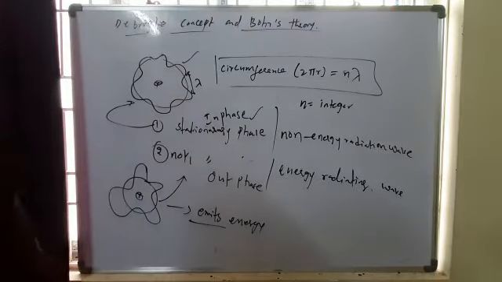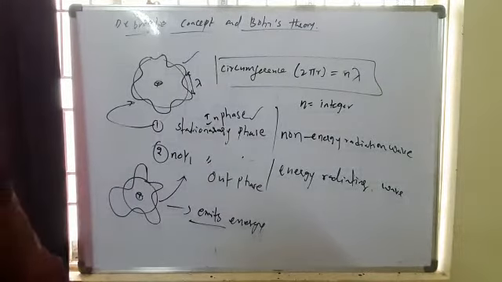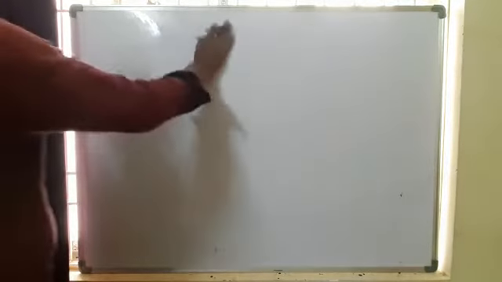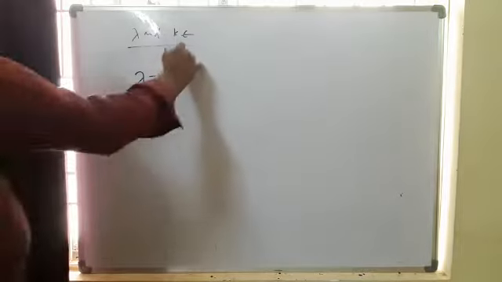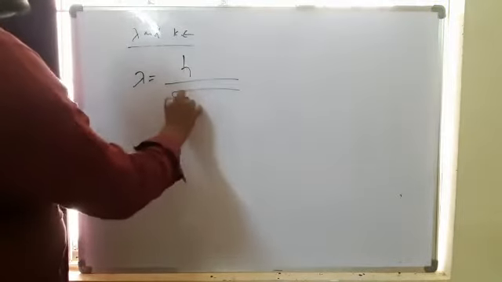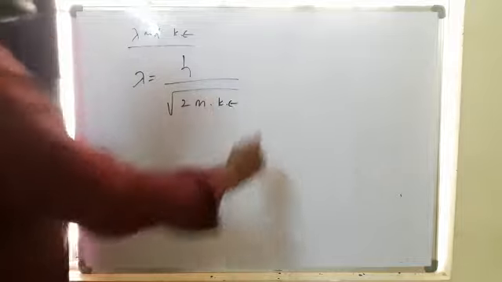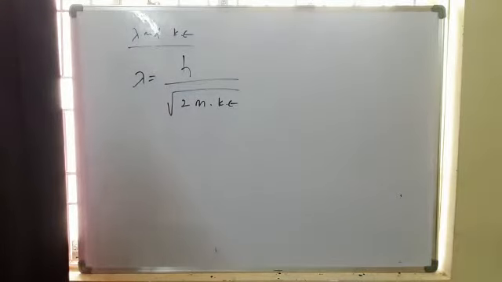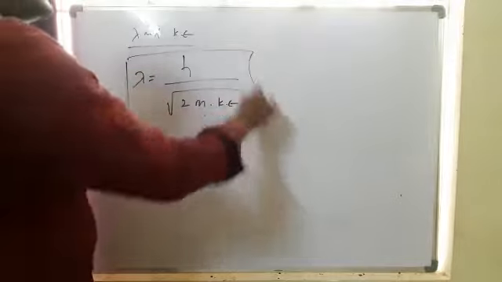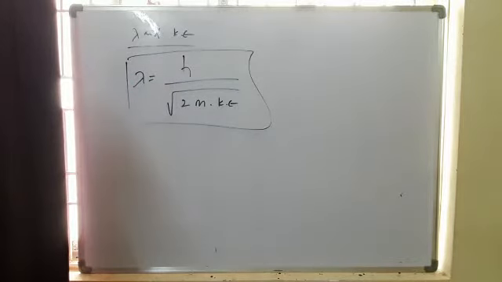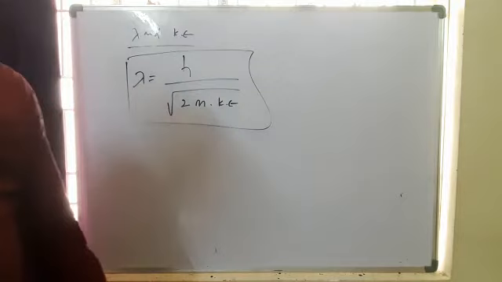Next, the de Broglie wavelength and kinetic energy relationship. If you see the lambda and kinetic energy relationship, lambda equals h by under root 2 times mass into kinetic energy. This is the relationship between the kinetic energy of the revolving electron and the wavelength of that electron.